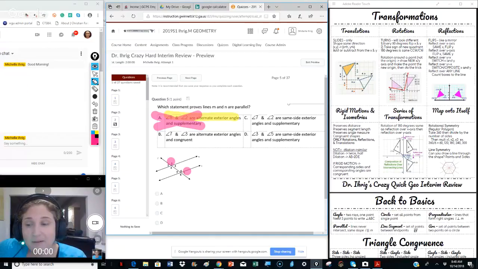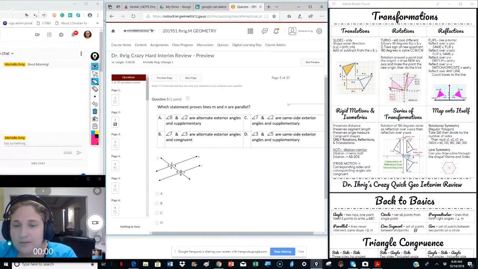Next, angle 7 and angle 2 are same side. Yep, they're on the same side of that line. Here's our line right here. So they are on the same side of this line, and they're exterior. They're both outside the house. Here's the house. They're both outside the house. And they're supplementary. That's our true statement right there.